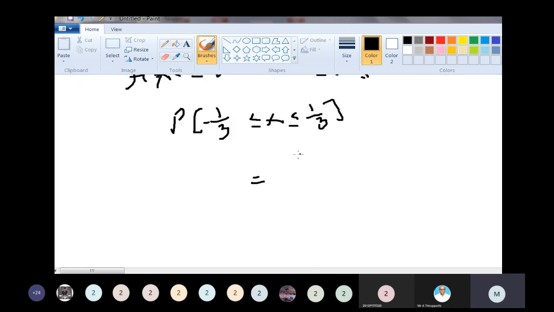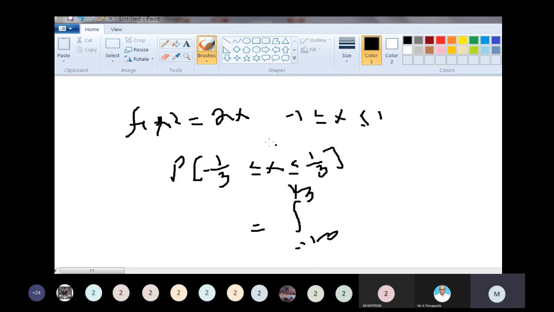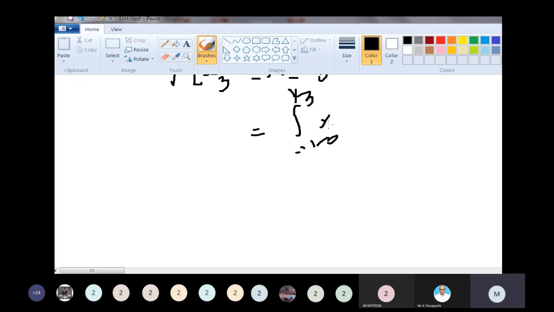This is equal to the integral from minus 1 by 3 to plus 1 by 3 of x square into dx. Sorry, this is x square. X square is an even function. Minus 1 by 3 to plus 1 by 3 can be written as 2 times the integral from 0 to 1 by 3, because x square is even, of x square into dx.